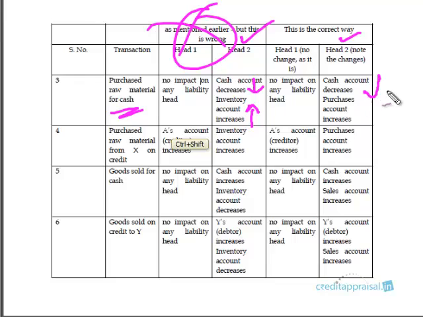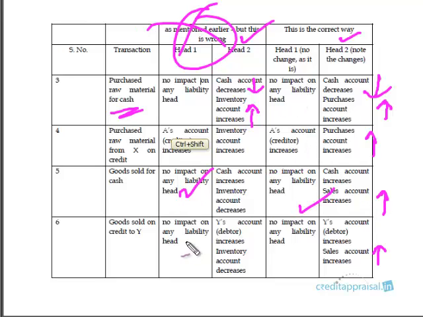Cash account decreases, that is right. But there is something called a purchase account. So instead of increasing the inventory account, we increase the purchase account. Similarly, in the second transaction, we increase the purchase account. Then there is something called the sales account. That's the only difference. The others will be the same.